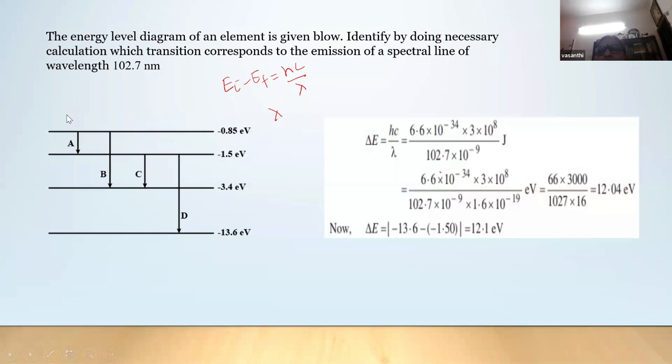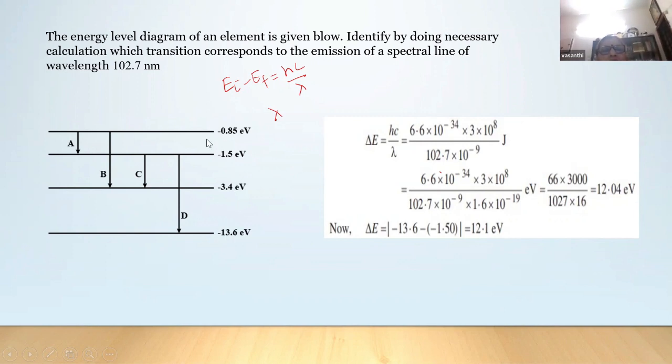I always teach the children to do it like this. See, 102.7, what is the energy corresponding to this lambda? You know that it is hc by lambda. After calculation, I'm getting 12.04 electron volts. So this is a one-step problem. Ask the children to convert into electron volts. It is about 12 electron volts.